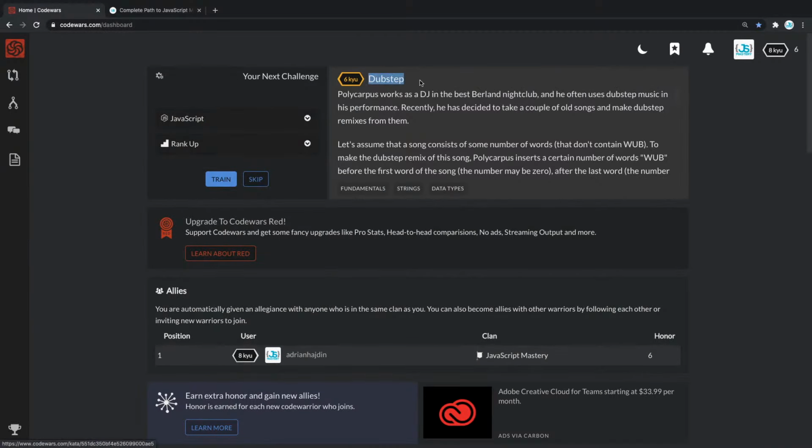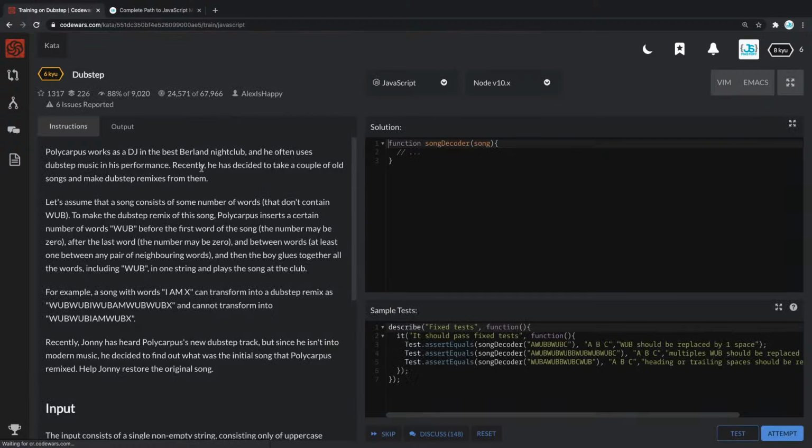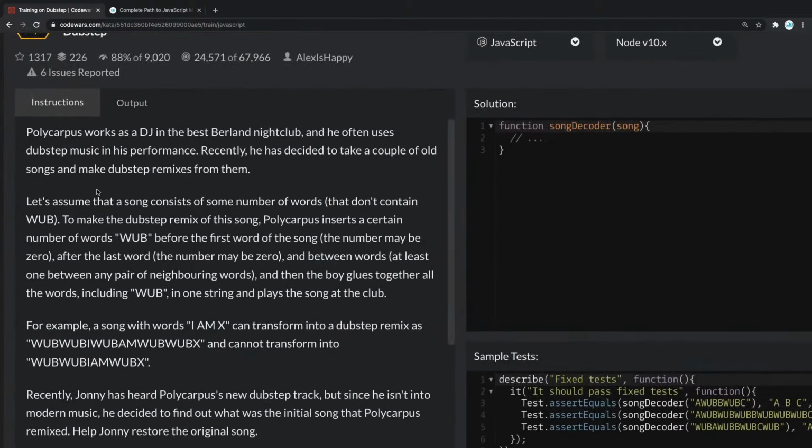So we have Dubstep, which is 6Q, and let's start training it. Okay, should I even read this or should we go straight to the input and output? What do you guys think? We can go ahead and give it a read, right?